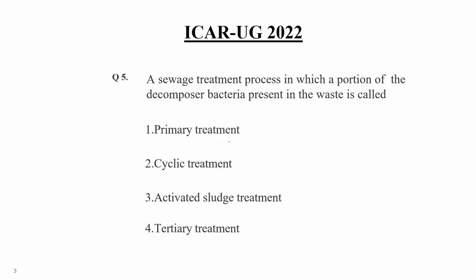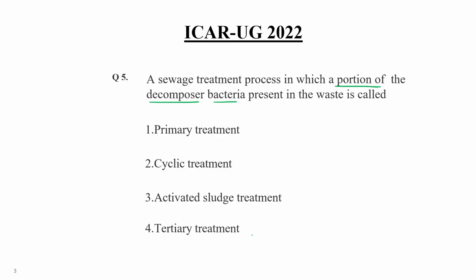Next, question number 5. A sewage treatment process in which a portion of decomposer bacteria present in the waste is called primary treatment, cyclic treatment, activated sludge treatment, or tertiary treatment.